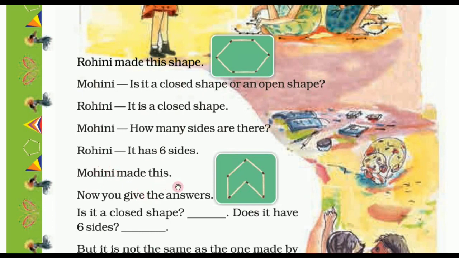Now Mohini made this. Now you give the answers. Is it a closed shape? Does it have 6 sides? Children, think and answer. So yes, it is a closed shape, and it has 6 sides.